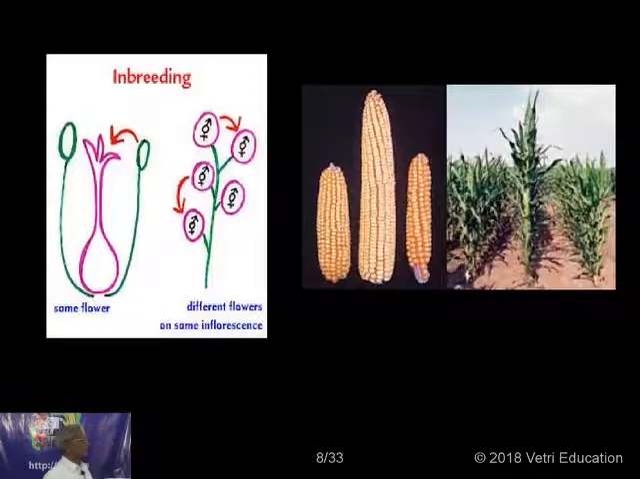Here you see, this is an inbreeding. In a particular plant you have got flowers and each flower is bisexual and you do inbreeding. But different flowers of the same plant, when you cross it with other plants, it becomes hybridization.